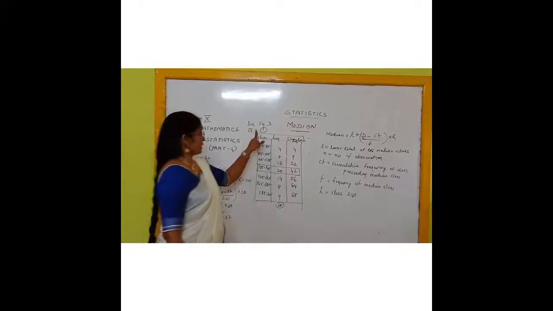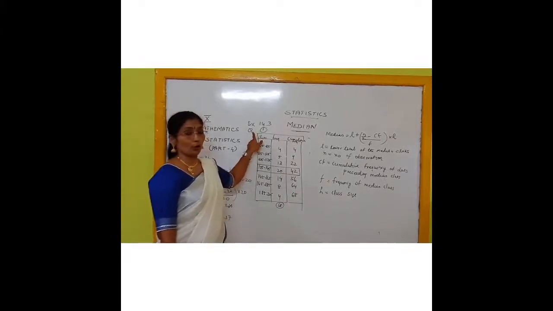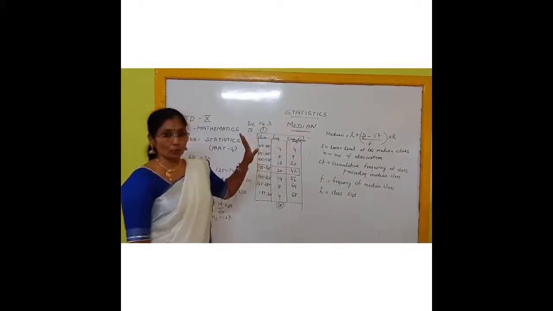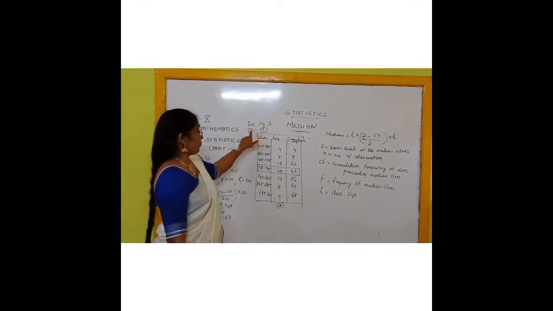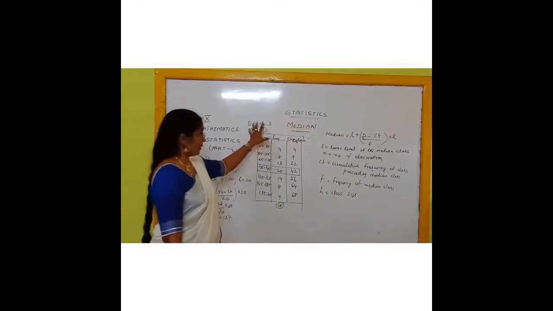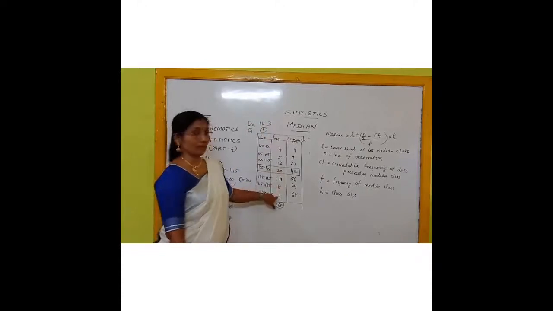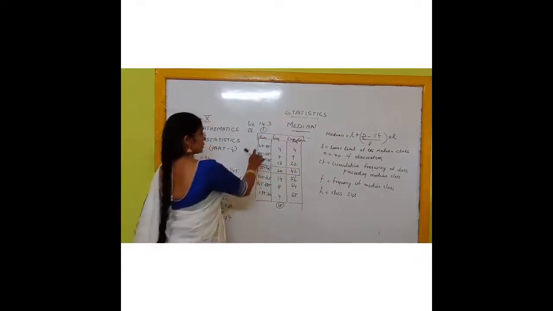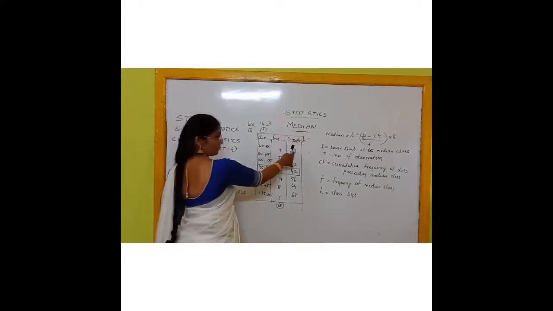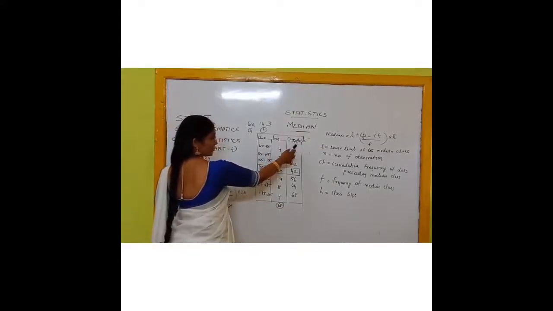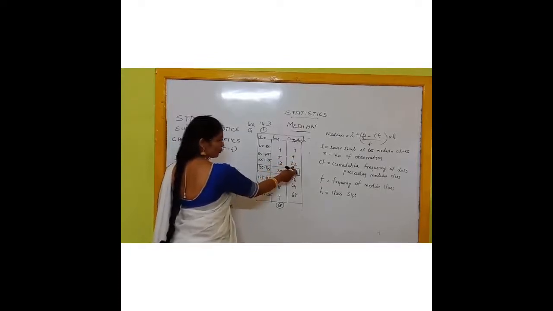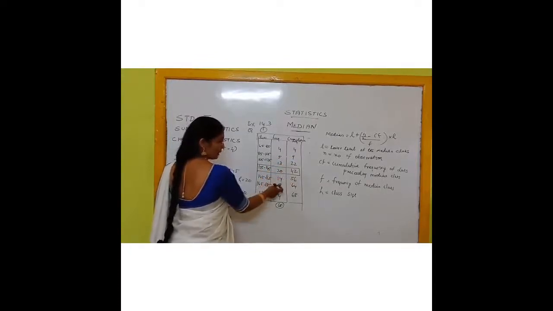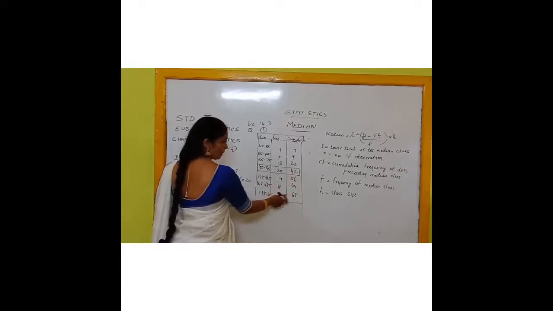Look, one more example. I am going to solve how to use this formula to make it clear. Exercise 14.3, question number 1 I have written. Here class is given, frequency is given. In the next column I have added the cumulative frequency. So for 65 to 85, 4 is the cumulative frequency. Next step up, 4 plus 5 is 9, 9 plus 13 is 22, 22 plus 20 is 42, 42 plus 14 is 56, 56 plus 8 is 64, 64 plus 4 is 68.